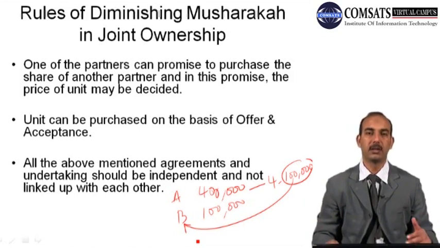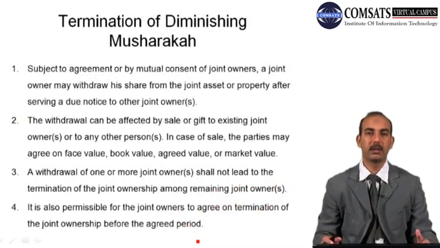So in this case, there is some huge benefit for the selling partner. And now we will discuss the termination of diminishing musharaka contract. Subject to agreement or by mutual consent of joint owners, a joint owner may withdraw his share from the joint asset or property after serving a due notice to the other joint owners.